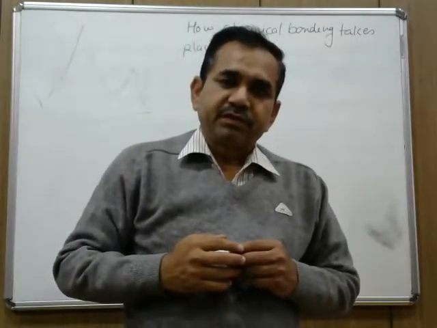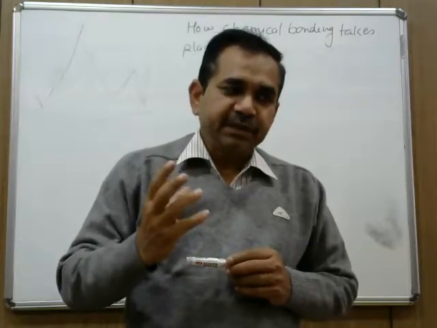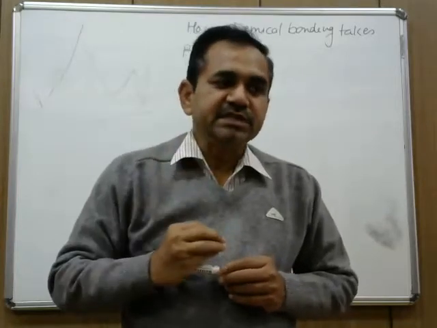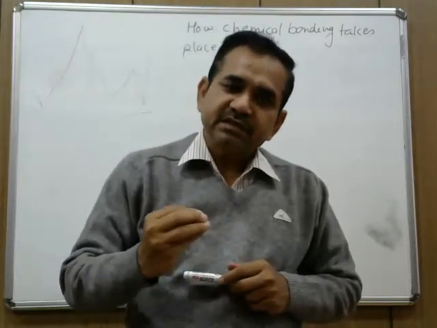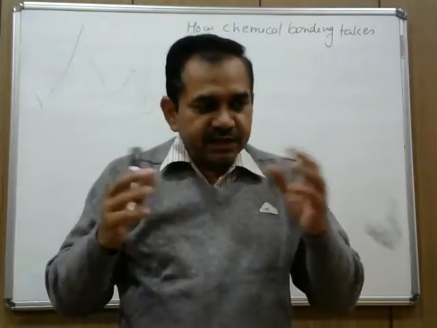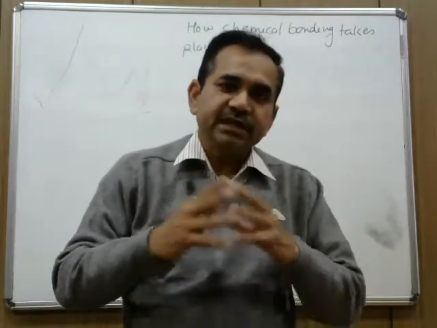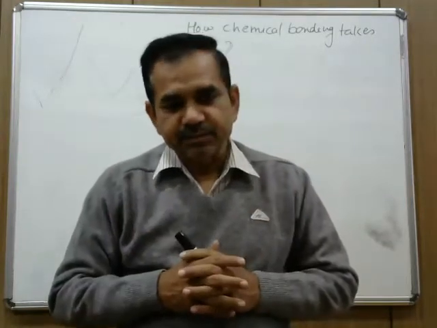Now, an atom is made up of a positively charged nucleus wherein protons and neutrons are present, and electrons are arranged outside this nucleus in different shells.